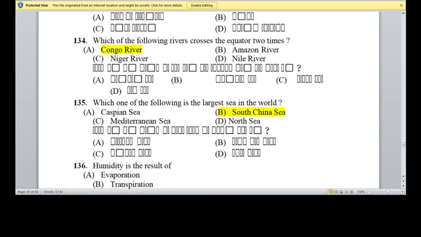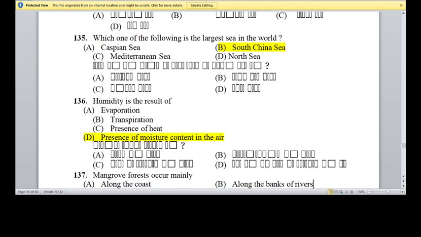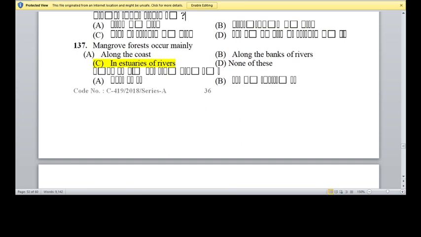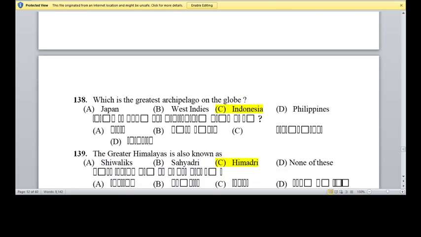Question 135. Which of following is the largest sea in the world? South China Sea. Option B is the right answer. Question 136. Humidity is the result of presence of moisture content in the air. Option D is the right answer. Question 137. Mangrove forests occur mainly in estuary of rivers. Option C is the right answer. Question 138. Which is the greatest archipelago on the globe? Indonesia. Option C is the right answer.